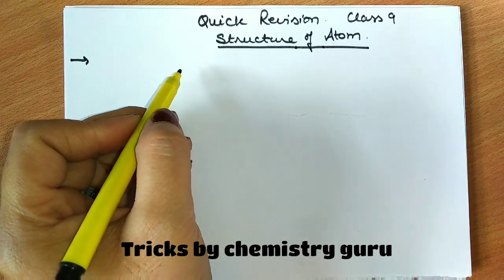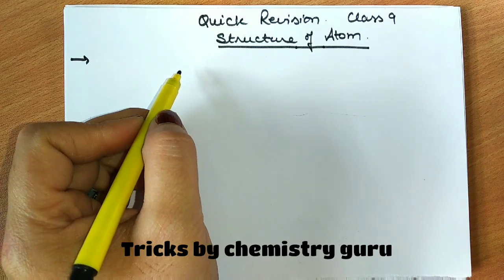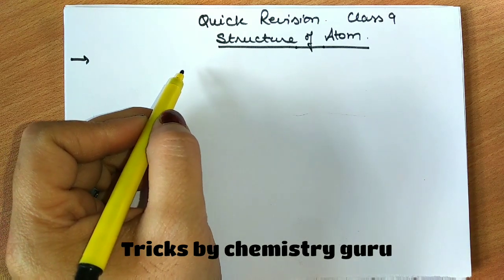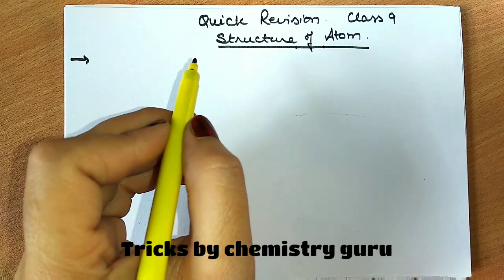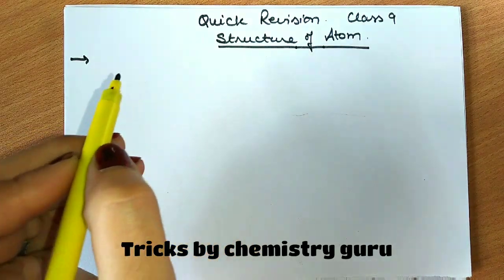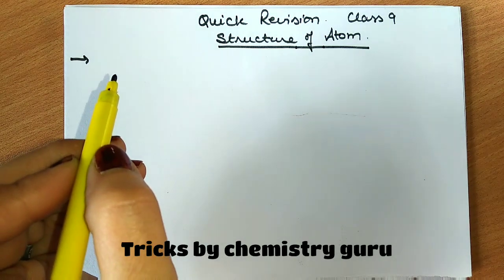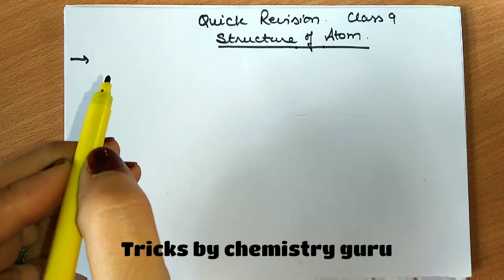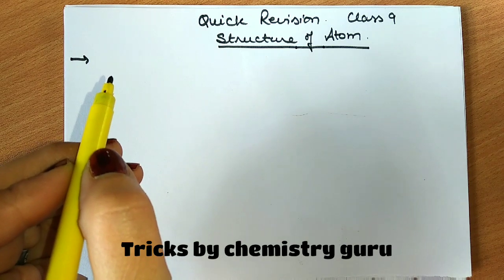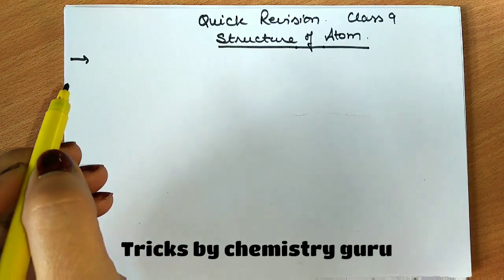So in this chapter we'll talk about how an atom can be further divided into various subatomic particles: electrons, protons and neutrons, who discovered them, and then we'll talk about various models given by various scientists from time to time to explain the structure of atom. So be ready with that and write.